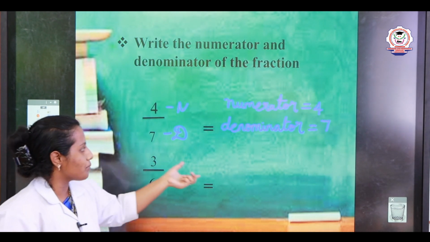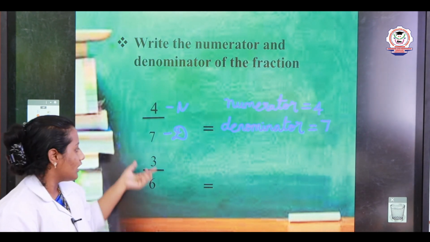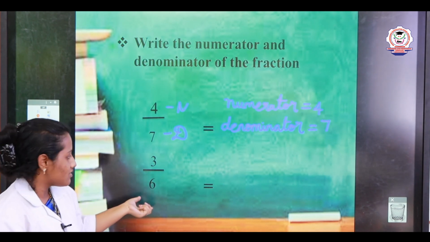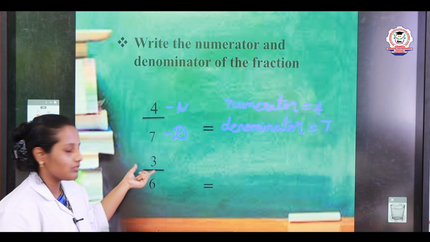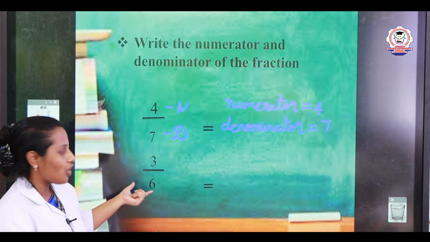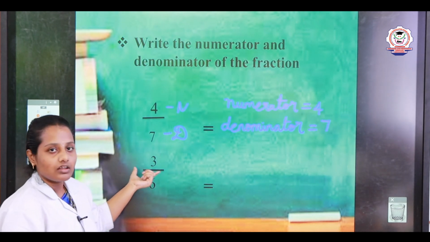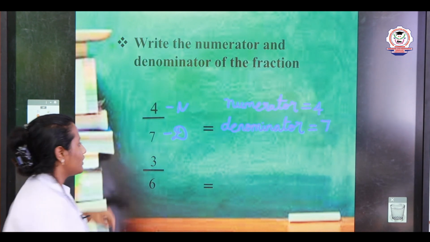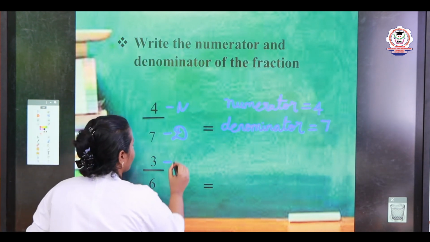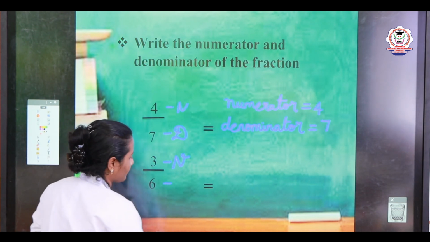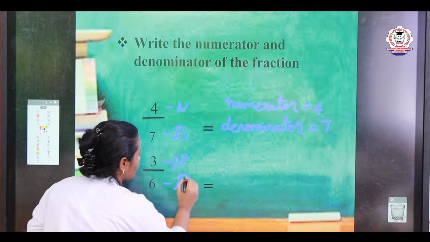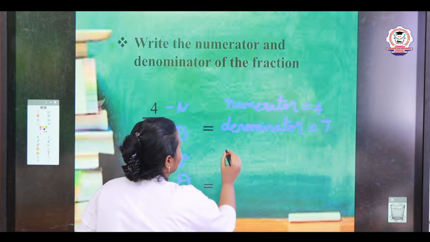Next, tell me which is the numerator here and which is the denominator here. They gave the fraction 3 by 7. So the division line upper part is the numerator and the division line bottom part is the denominator. Now tell me, my dears, the numerator will be 3. What is the numerator? 3. And what is the denominator here? 6. So you want to write the numerator and denominator.